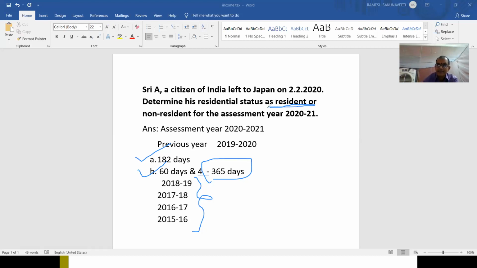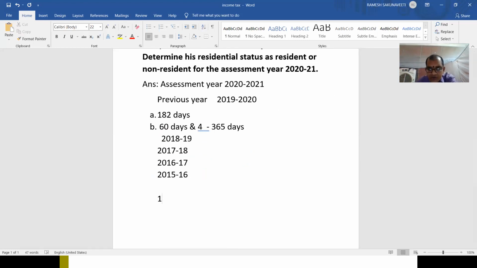Is it clear? Yes, sir. Okay, now we will do it. You just read the problem once. He left to Japan in 2020. Our previous year started on 1st April, 1/4/2019, so on 1/4/2019, he is in India only from then onwards.